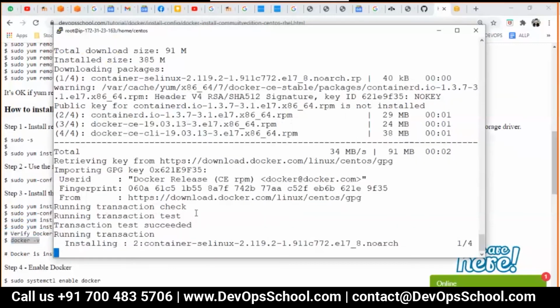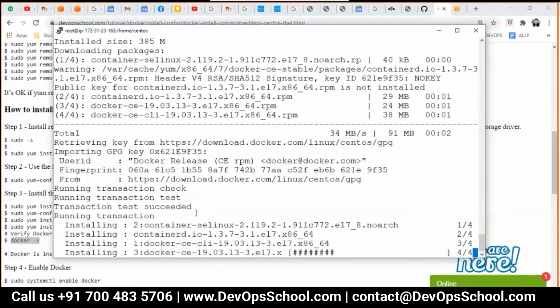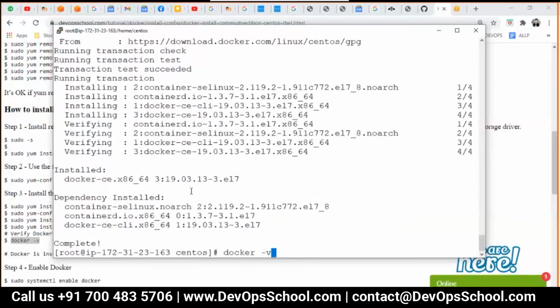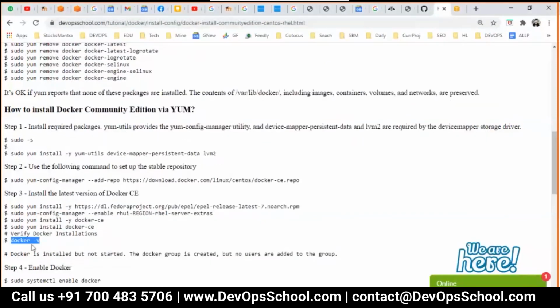After installation, I'm going to check the version. Installation is in progress right now. It'll take a few seconds more. And the version, you see 19.03.